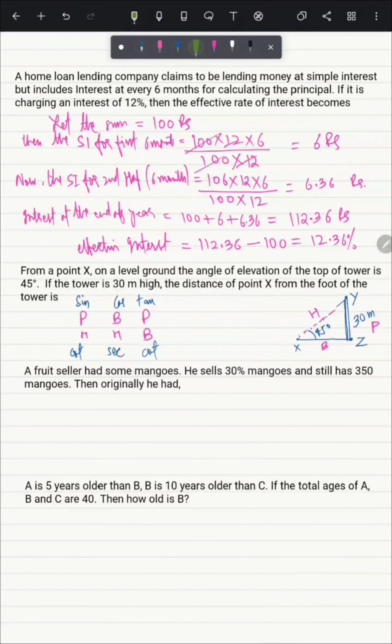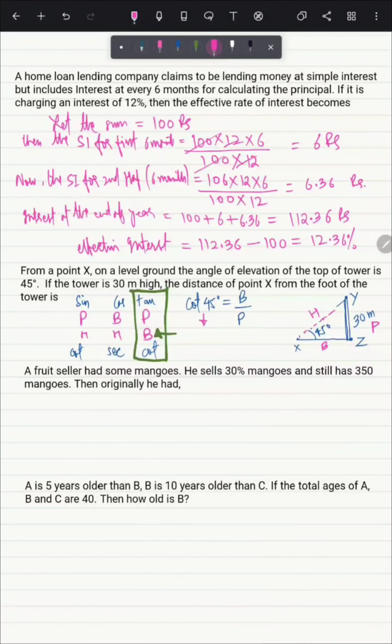Now we don't know the hypotenuse, so we will take this formula, because the perpendicular, that is the height, is given, and we have to find the base of the triangle. Also the angle is given, that is 45 degrees. So we will take cot 45 equals base upon perpendicular. So this is our formula.